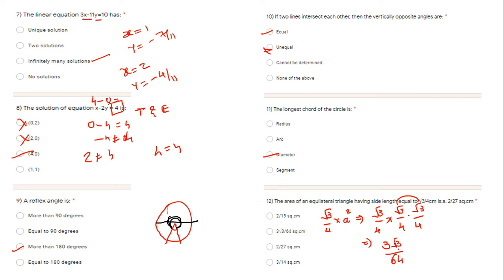The area of an equilateral triangle having side length equal to root 3 by 4 centimeter is... 2 by 27 square centimeter, 1 meter. Here, by mistake, I did something wrong in the question, because they have asked the area of an equilateral triangle, root 3 by 4 into a square.